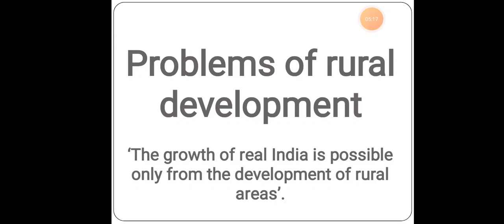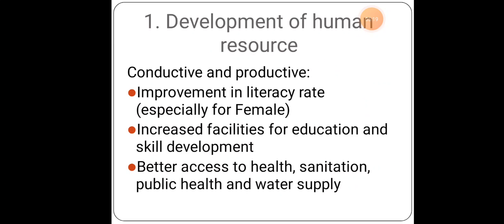So what are the problems? Let's see. The first one is the development of human resource. How can the development of human resource be done? That is the development of personal skill development, all these things. First, the people should be engaged in productive work, which is very important. Productive work in the sense of not sitting at home saying I need to do that, I need to do this.